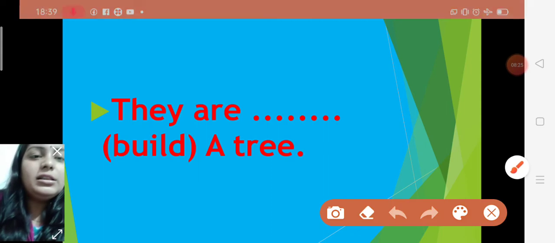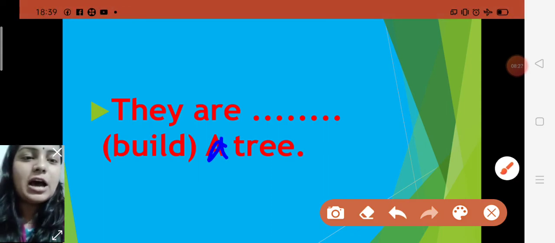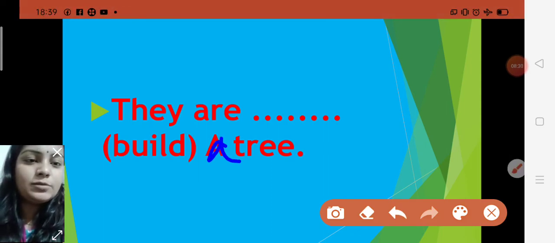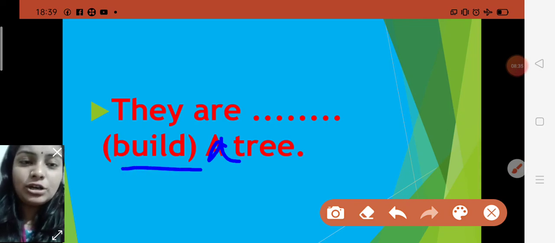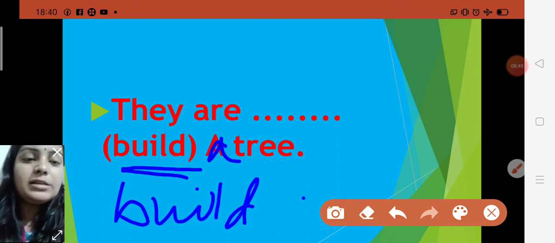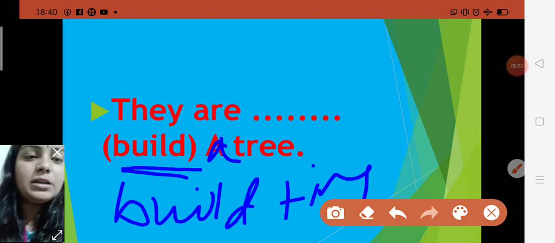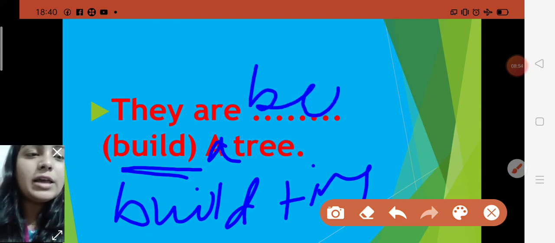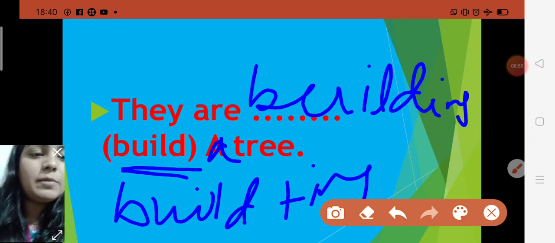Now after that, they are dash a tree. It should be a small letter here. They are dash a tree. Build is an action, it means it is a verb. So with build you are going to make this sentence in continuous form. So what you have to do, you know very well. With build you will add ing. BUILD plus ing, building. They are building a tree. BUILDING, building.